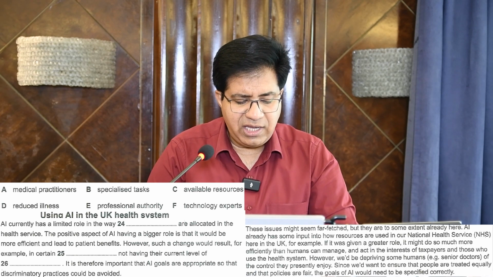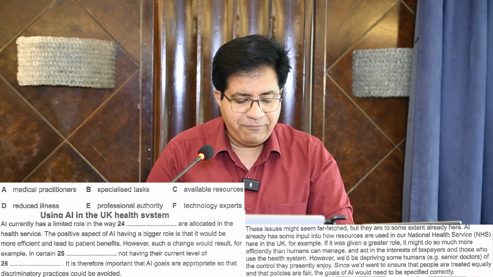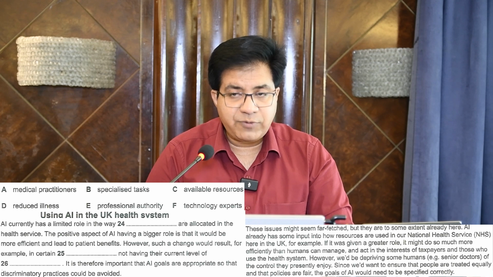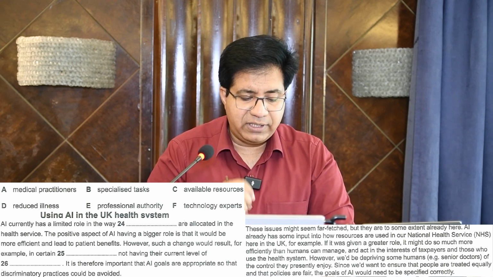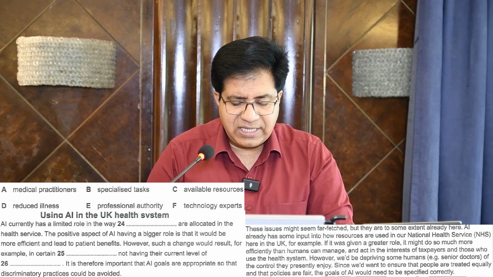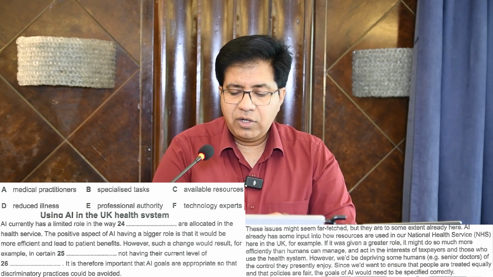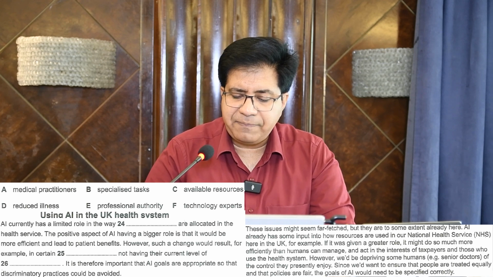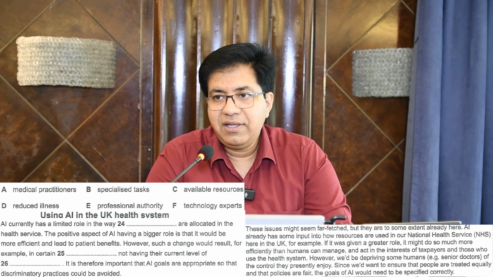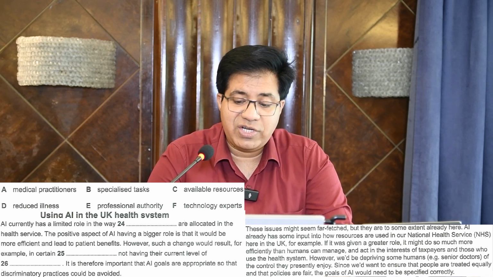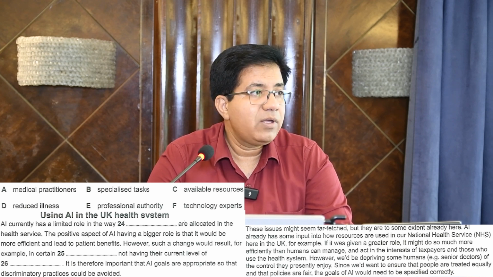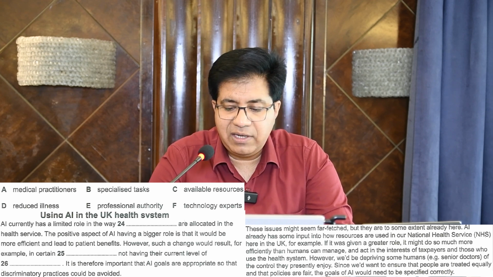Can you see the word however in the third last paragraph? Yes. So this is the location of the answer. It's the third last paragraph, third last line. However, we'd be depriving some humans, for example, senior doctors. Now what is the word for senior doctors? Medical practitioners. Well done. Excellent. So the correct answer is A. Senior doctors and medical practitioners.